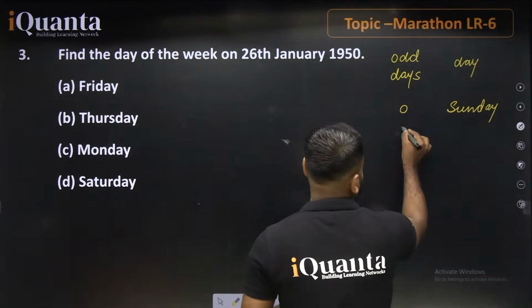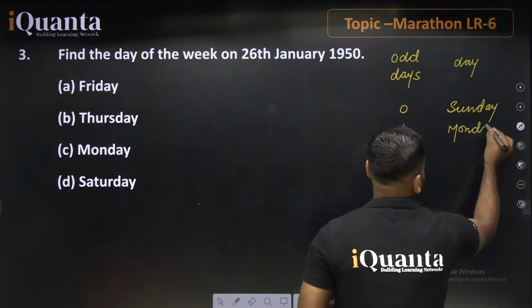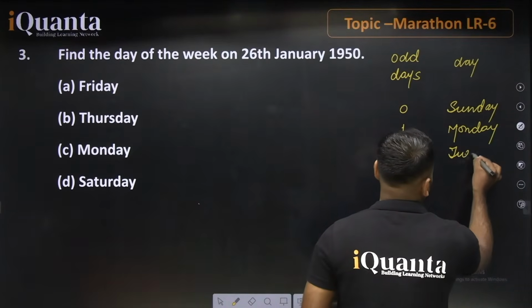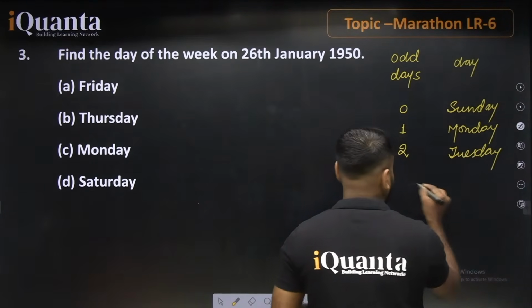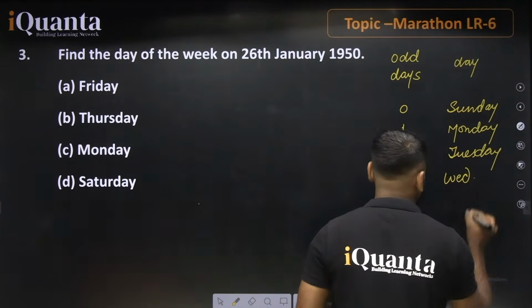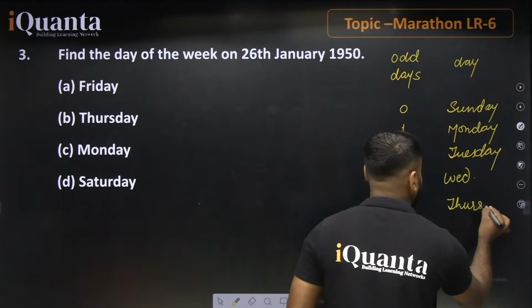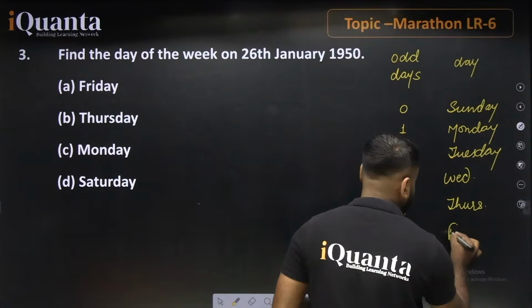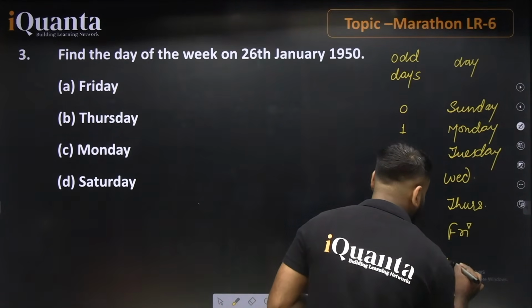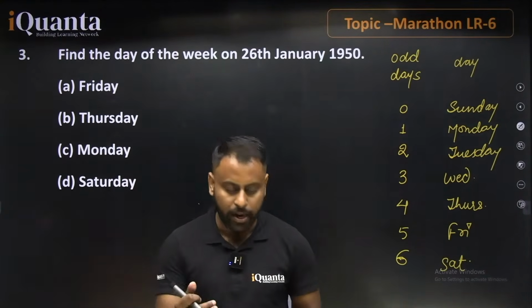If the remainder is 1, right after Sunday is Monday. 2 odd days means Tuesday. 3 odd days means Wednesday. 4 odd days means Thursday. 5 odd days means Friday. And finally, 6 odd days means Saturday. So this is the first thing you have to keep in mind when attempting such questions.